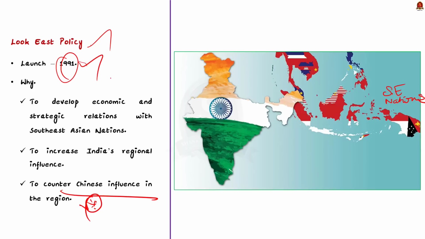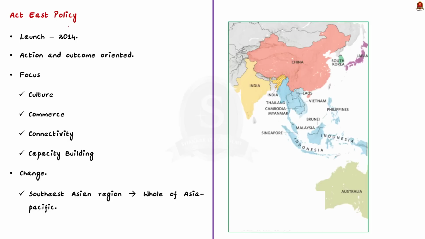The success of the Look East policy led the Indian Foreign Ministry officials to develop another policy which is action-oriented and outcome-based. This led to the development of the Act East policy. India's Act East policy was announced in 2014 as a successor to the Look East policy. This policy focused on the 4 C's, which are culture, commerce, connectivity and capacity building.